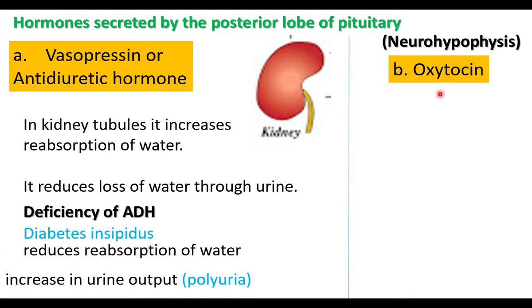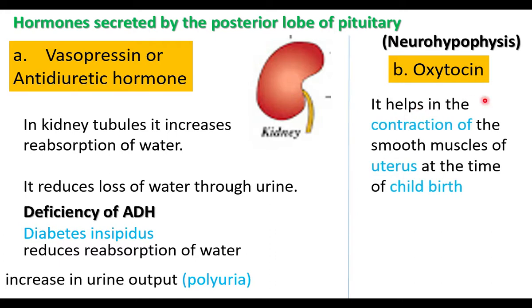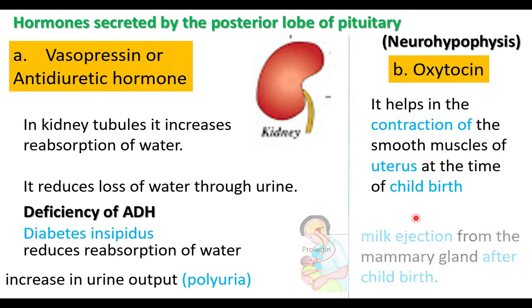Oxytocin means rapid childbirth. Oxytocin causes contraction of the smooth muscles of the uterus at the time of childbirth, so it helps in childbirth. After childbirth, oxytocin helps in milk ejection from the mammary gland. Vasopressin and oxytocin are the two hormones of the posterior pituitary. In the next part, we will discuss the next endocrine gland, the thyroid gland.